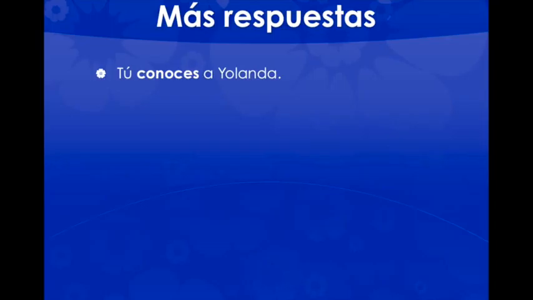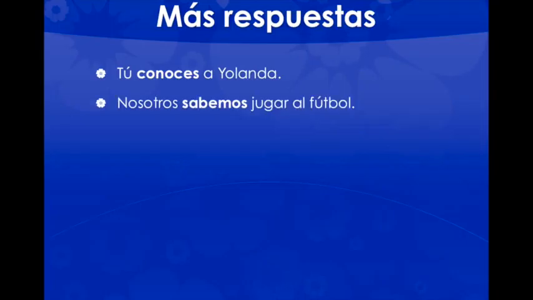For example, some examples, if we were going to look at Yolanda, tú conoces a Yolanda. A grammatical clue that you can use in the sentence, for example, if it was tú blank a Yolanda, and you were choosing between tú sabes or tú conoces a Yolanda, what you can do is look at the word a right before the word Yolanda. We'll talk about this a little bit in class, but what that is called a personal a, where it shows that anything that's directly after the word a is a person, in this case, where it doesn't translate to anything in English. So if you see the word a and then a name, you know you're talking about knowing a person.